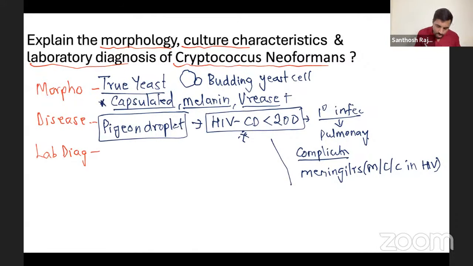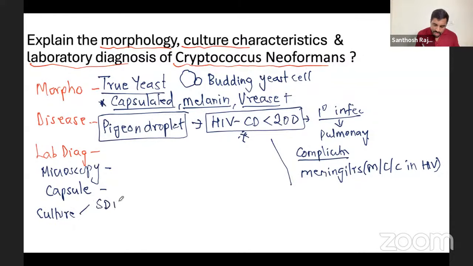As I said, you always go with microscopy first. When you say microscopy here, because there's a capsule, not only normal microscopy, you have to do a special stain for the capsule also. And for culture, what cultures can we do?